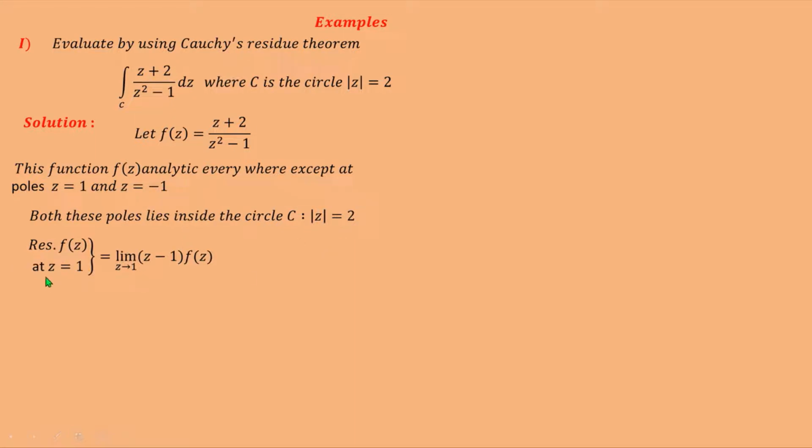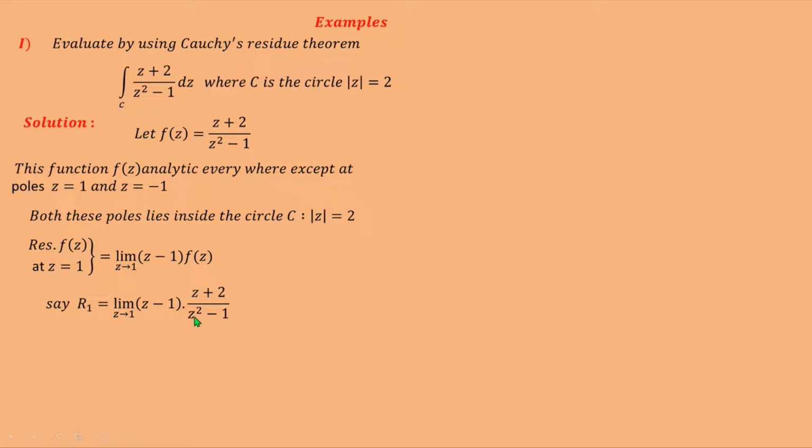So the residue of f(z) at z equal to a is given by limit z tends to a of (z minus a) into f(z). Put here a means the first pole, that is 1, and so we get residue of f(z) at z equal to 1 is equal to limit z tends to 1 of (z minus 1) into f(z). Put the value of f(z). So this is equal to limit z tends to 1 of (z minus 1) into (z plus 2) upon (z squared minus 1). Call this residue R1, and so we get R1 is equal to this limit.